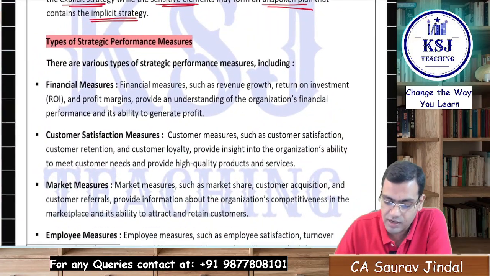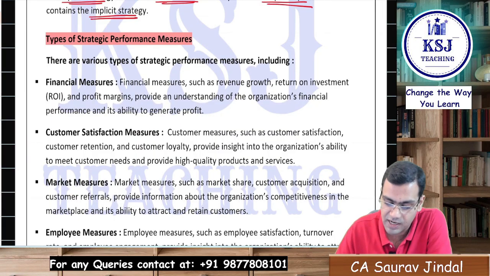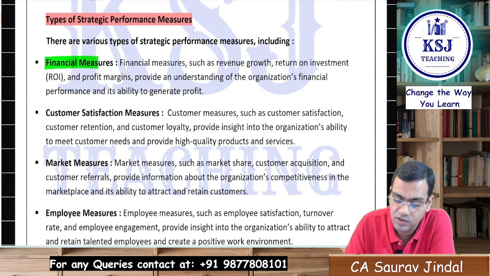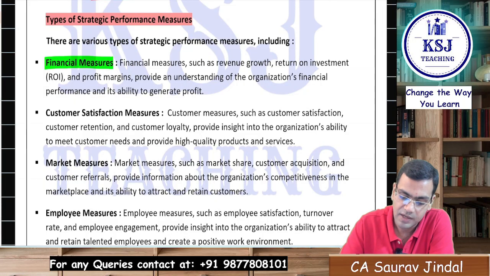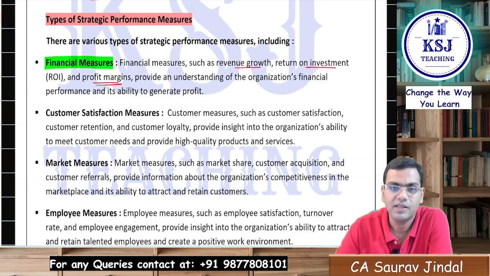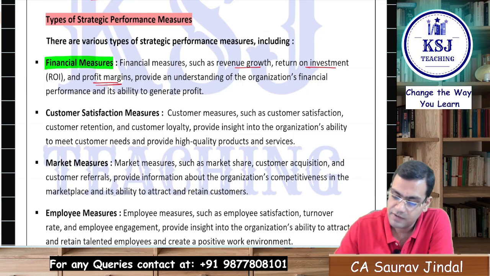Now the types of strategic performance measures, the SPMs, there are a few types. Let's talk about them. The financial measures. So we will try to identify in terms of the financial performance of the company, such as the revenue growth, return on investment, profit margins. So they keep track of the financial progress of the company, its financial performance and its ability to generate profit.